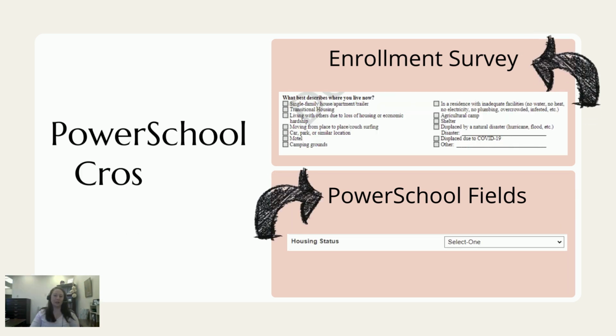The McKinney-Vento portion of the enrollment survey can also be found on the SC Student Information page in PowerSchool. The one and only question for the McKinney-Vento section states, what best describes where you live now? This question matches the field labeled Housing Status in PowerSchool.